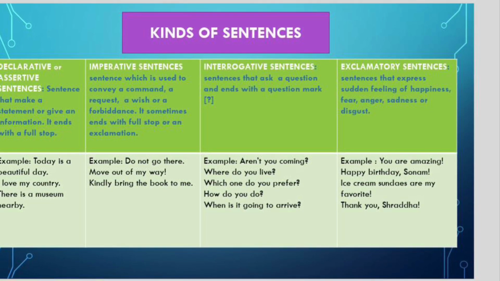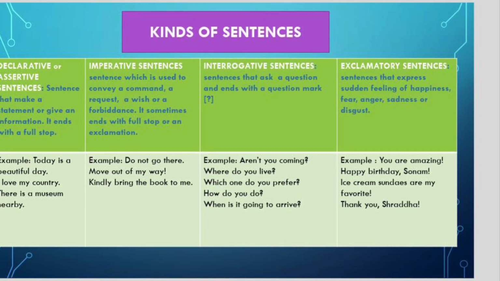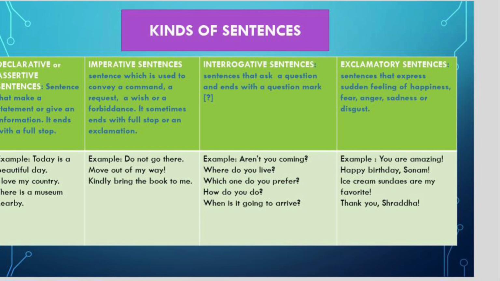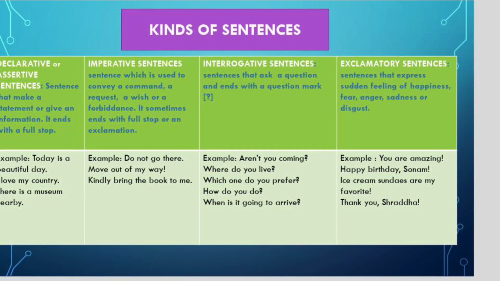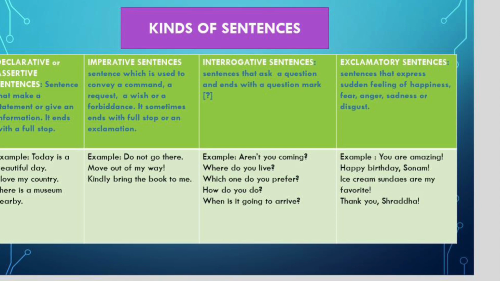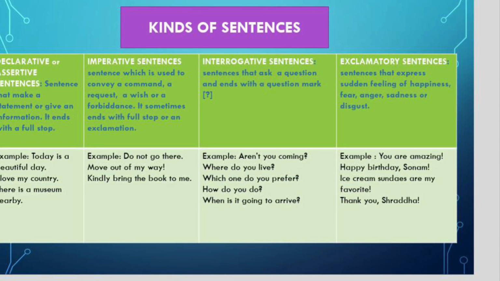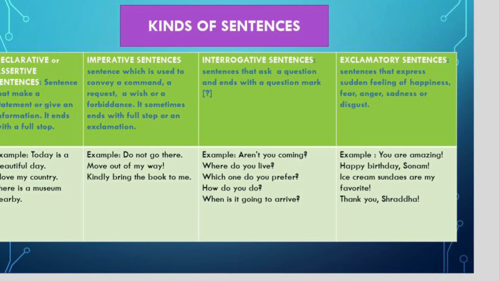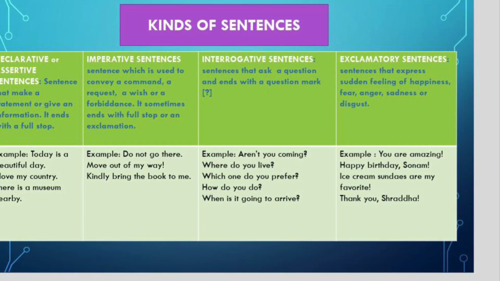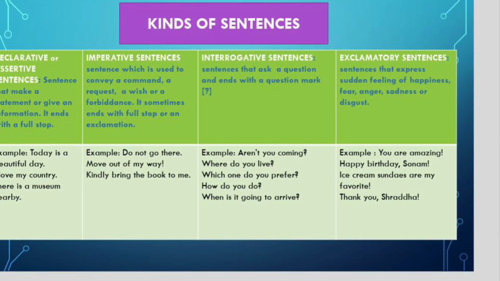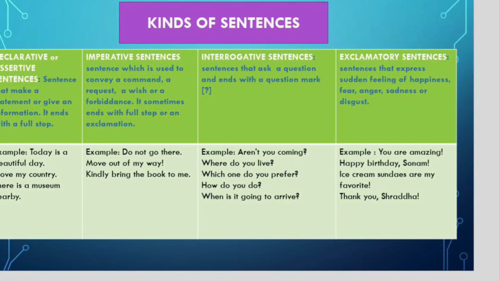So exclamatory sentences are those sentences that express sudden feelings of happiness, fear, anger, sadness, or even disgust. For example, you are amazing. Happy birthday, Sunam. Ice cream sundaes are my favorite. Thank you, Shraddha. So if you look at these sentences, you will see an exclamation mark.